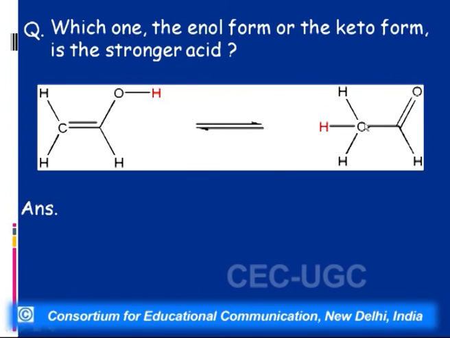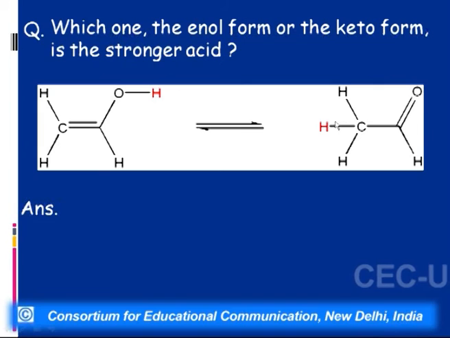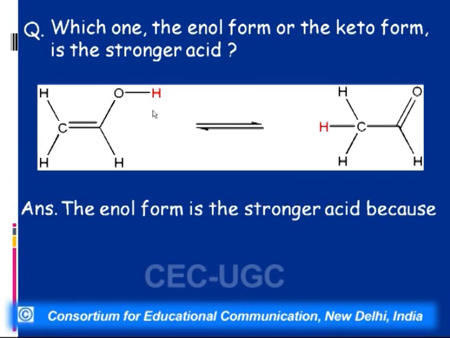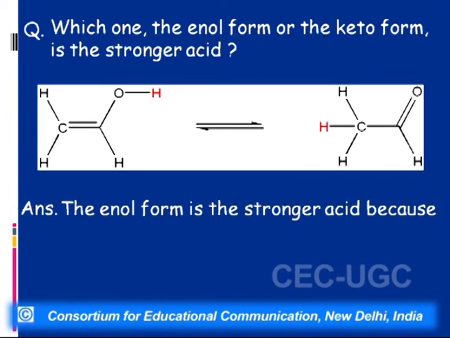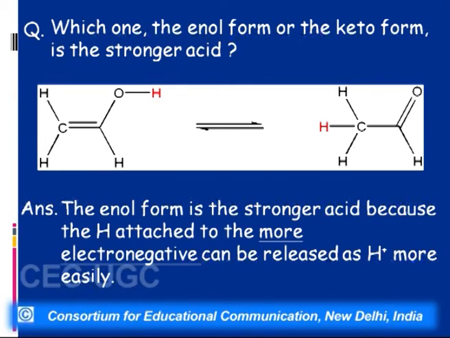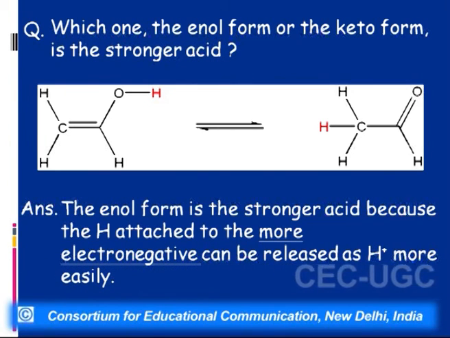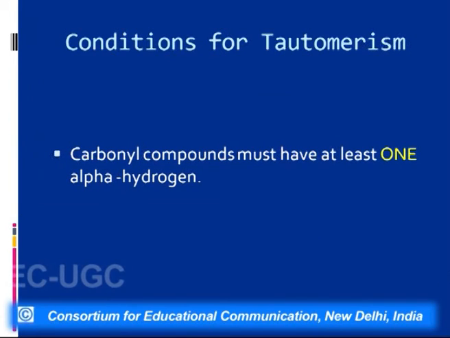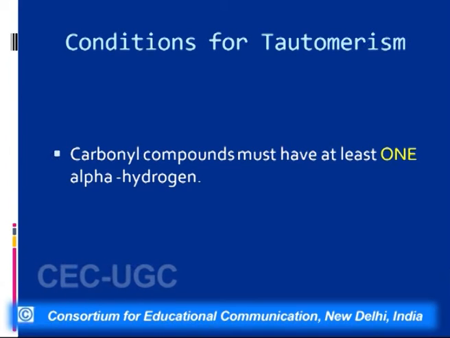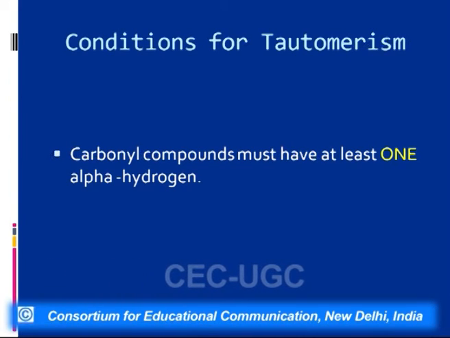Here the difference in electronegativity of carbon and hydrogen is not that great, whereas here it is a lot. So we say the enolic form is more acidic as compared to the keto form. And because it is more electronegative, the proton can be released more easily. Now, when we talk of tautomerism, can all carbonyl compounds show tautomerism?